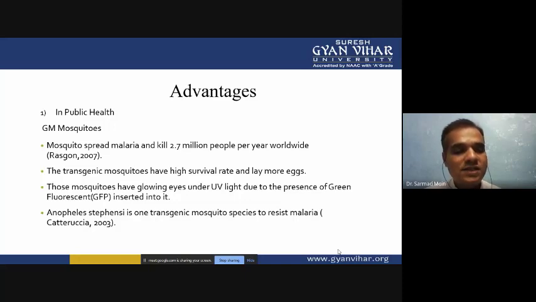Anopheles stephensi is one transgenic mosquito species to resist malaria, and it was produced in 2003. These Anopheles stephensi harbor genes that will not allow the vector transmission from Anopheles to humans.